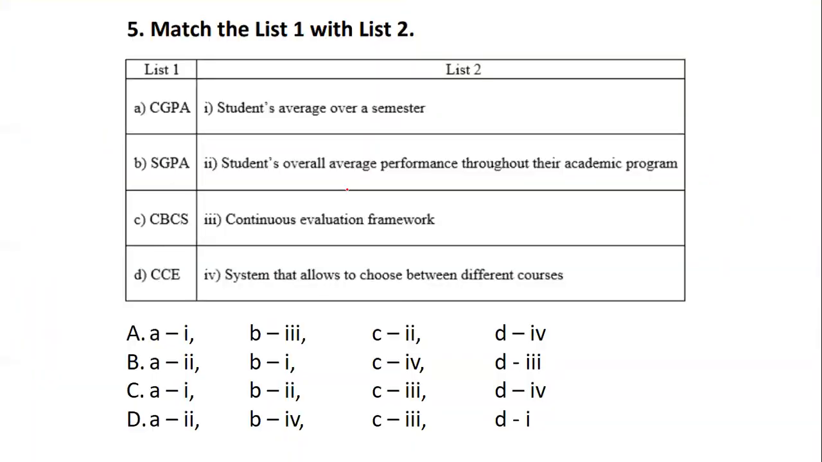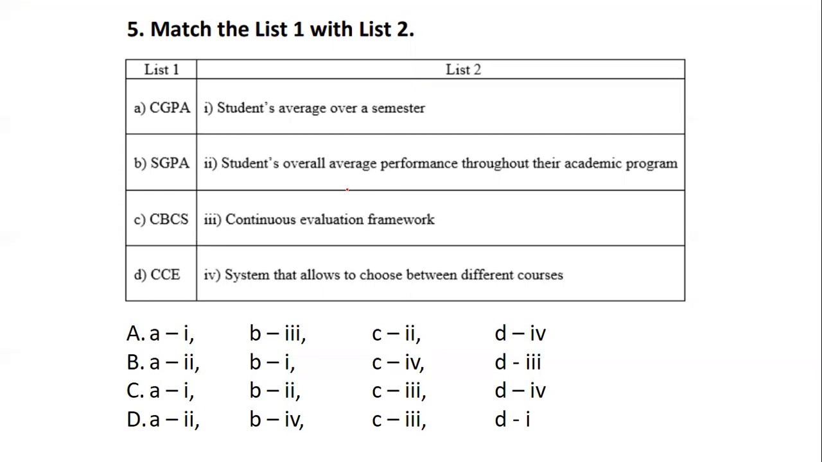Now, next is your question number 5. Question number 5 is match the following. You have to match the following list from list A to list 2. List A talks about CGPA, SGPA, CBCS, and CCE. These are all the types of evaluation. Whether it is students' average over the semester, students' overall performance, continuous evaluation frame, or the system that allows to choose between different courses. Which of them matches list 1 to list 2?